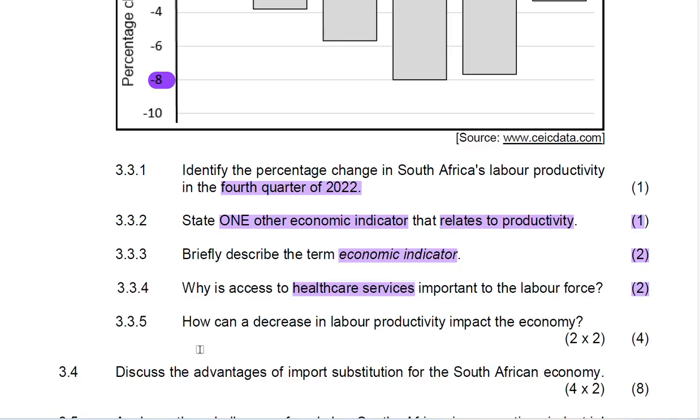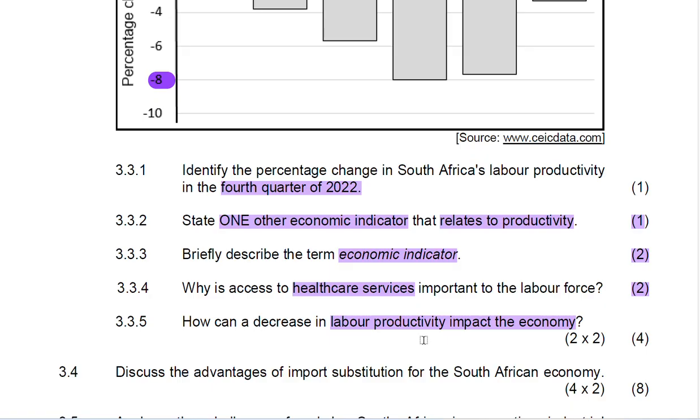Now let's just look at 3.3.5, which is the last question for 3.3. How can a decrease in labor productivity impact the economy? If labor productivity decreases, how is it impacting the economy? Just think of it generally. The laborers are producing either the products that you are using on a daily basis, the machines that you are using at work, or a number of things that they are purchasing, and also others are delivering services.